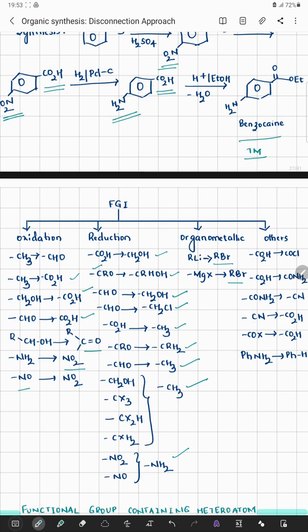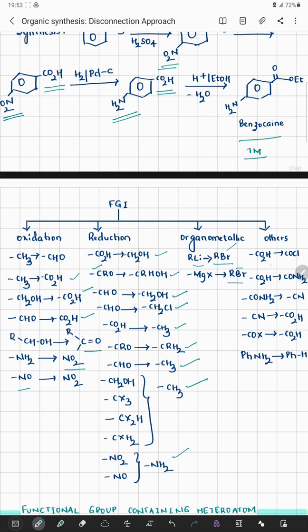That means with the presence of an organometallic system also, we can convert them to their respective systems containing a good leaving group like a halogen. In organometallic interconversions, I observed that lithium was replaced by Br, and MgX was replaced by Br. So this is one type of functional group interconversion, utilization of an organometallic reagent.